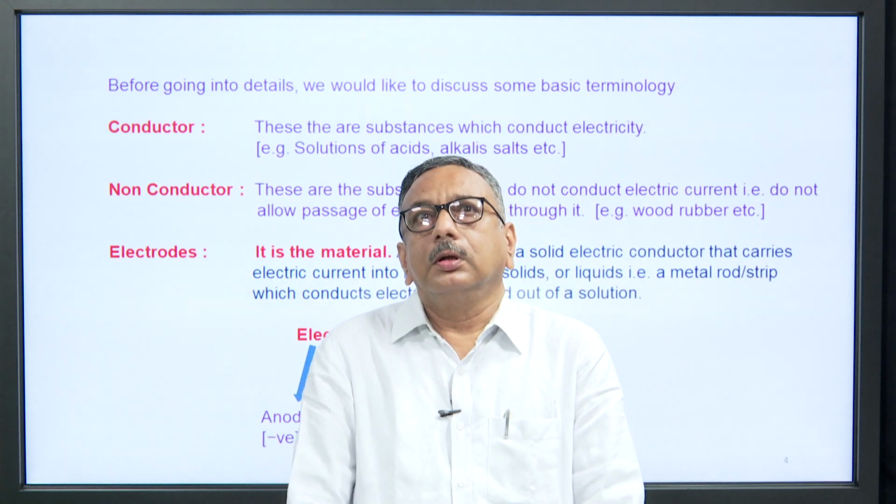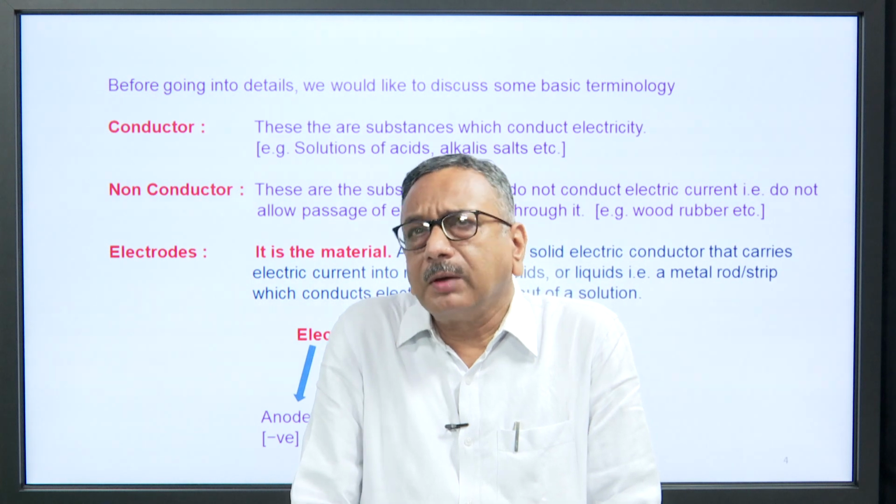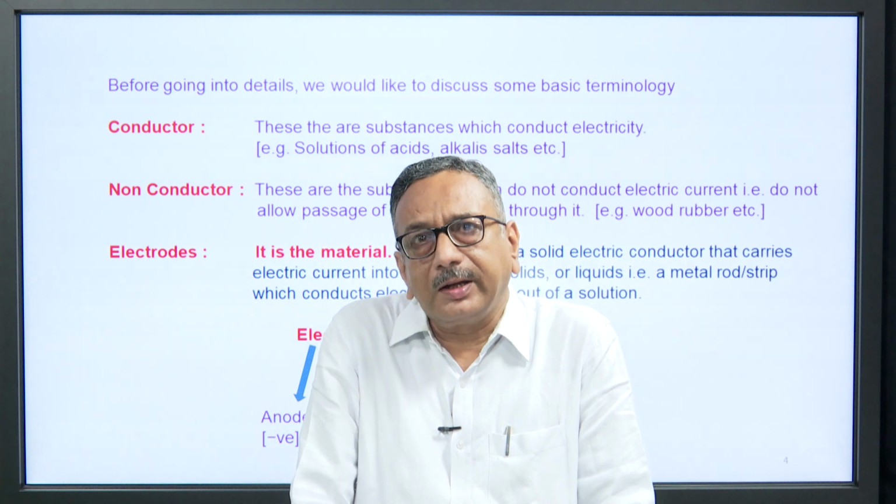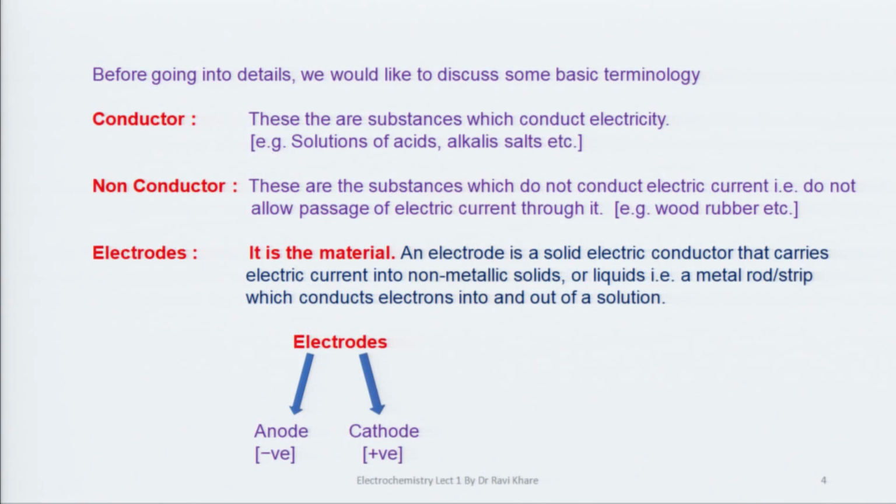Before going into detail, we would like to discuss some basic terms and concepts, the first of which is conductor. What is a conductor?